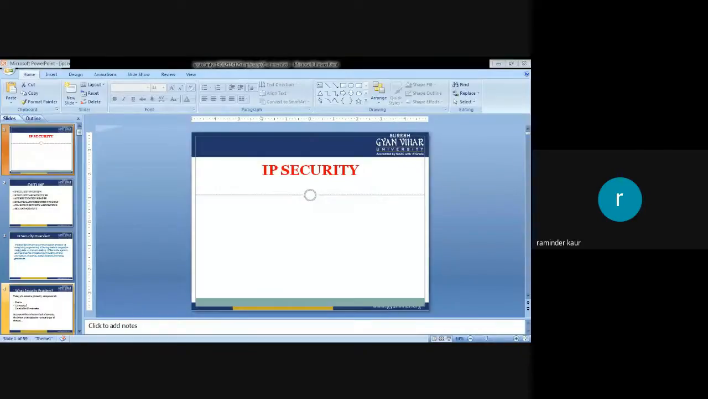There are various topics that I am going to cover today. The first main topic is IP security. So, have a look at the IP security objective. What is the objective of learning IP security?